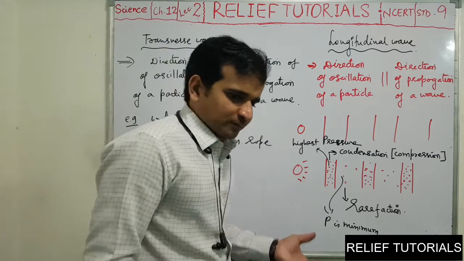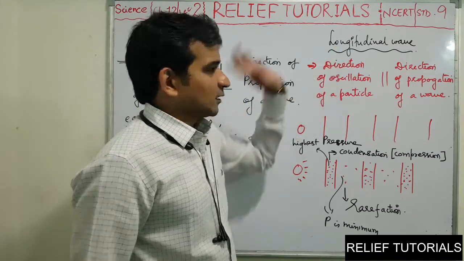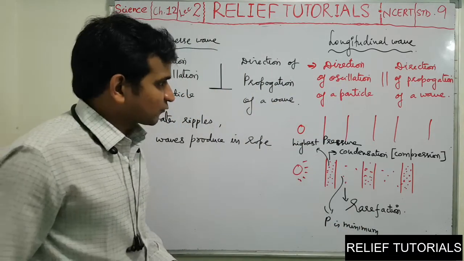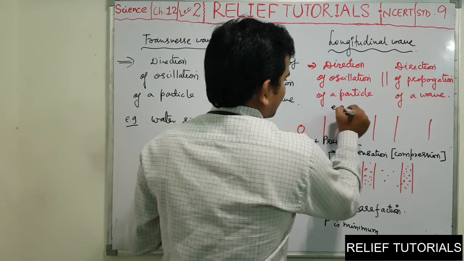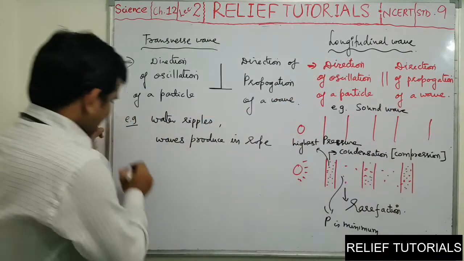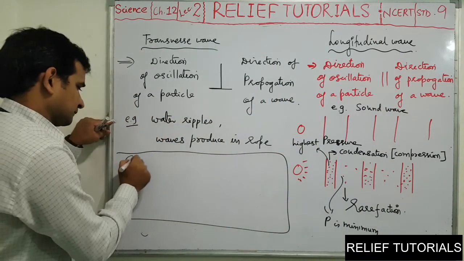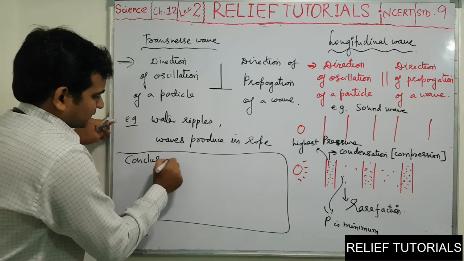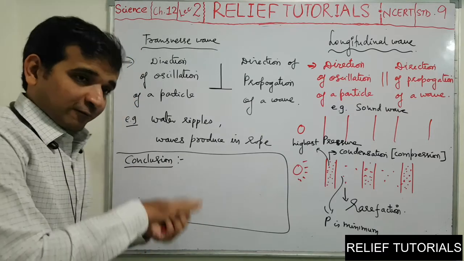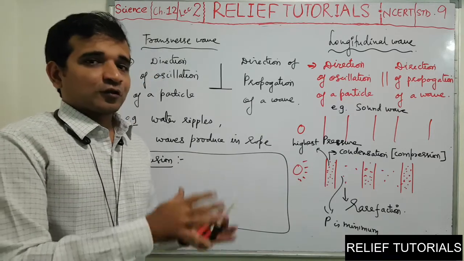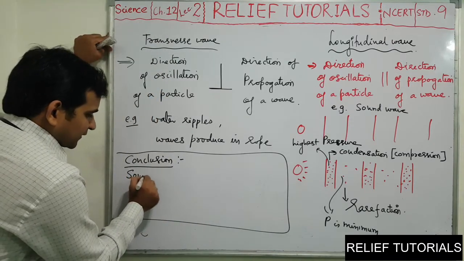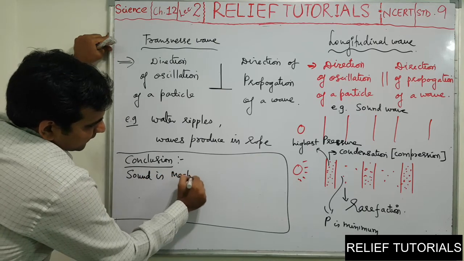So the conclusion is sound is a longitudinal wave. The best example for such type of longitudinal wave is the sound wave. So ultimately, what is the conclusion of the whole lecture? We have taken the introduction of sound indirectly. Types of waves we have learned, and we have also taken the introduction of sound wave. That sound wave is which type of wave? So finally we can say sound is